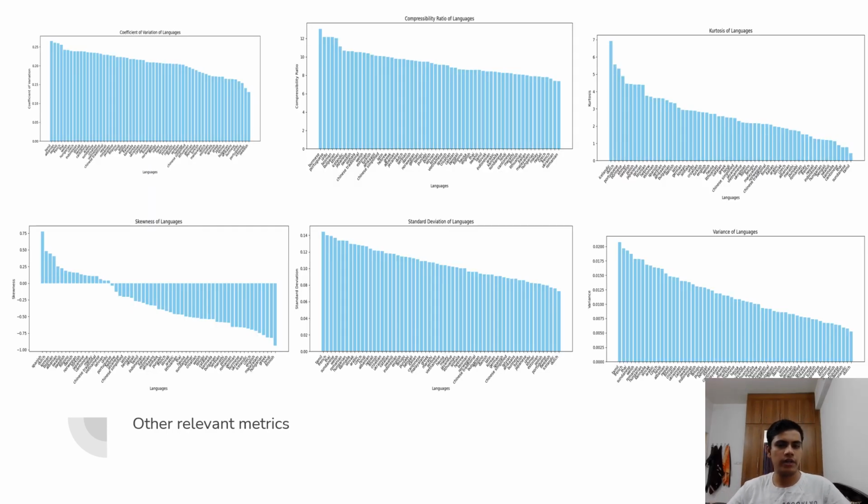Similarly, we have some elementary statistics. The coefficient of variation, standard deviation, and variance seem to be high in languages such as Tamil and French, indicating greater variability in the speech pattern. The compressibility ratio is high in languages such as Burmese and Portuguese, suggesting simpler structures.